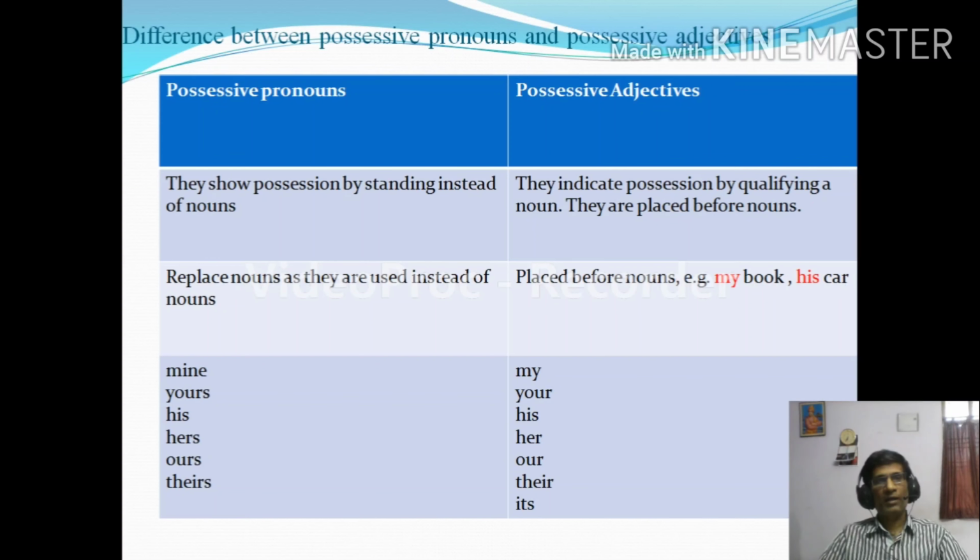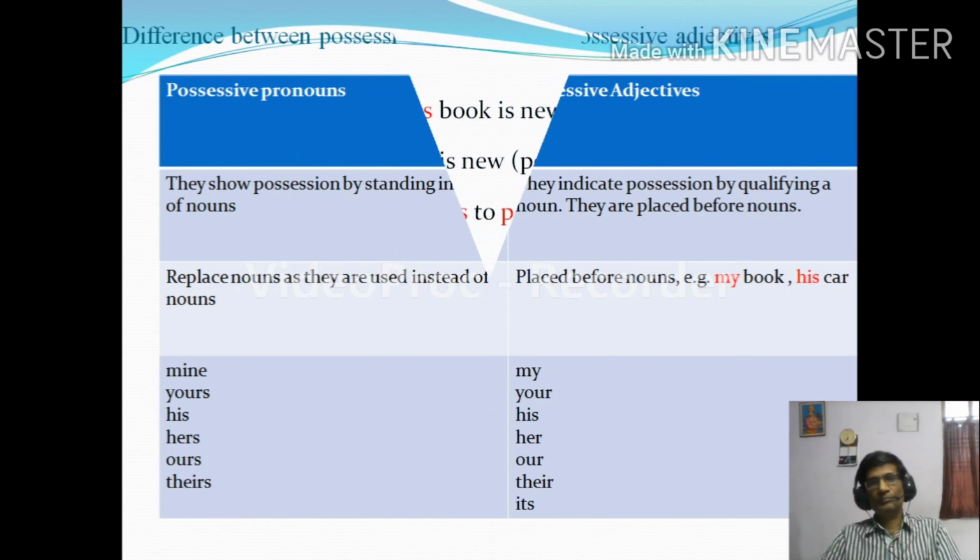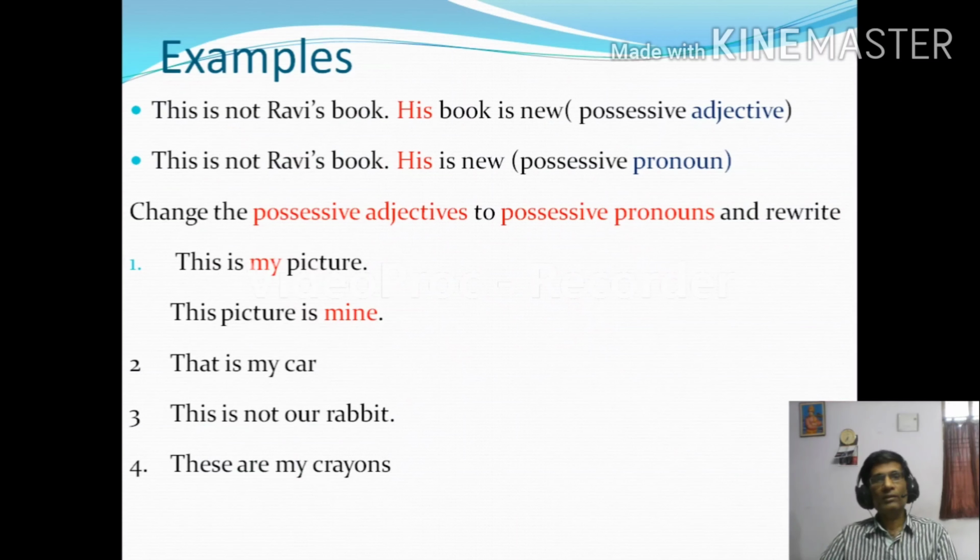So here I have given you the list of possessive pronouns and possessive adjectives. Mine, yours, his, hers, ours, theirs, possessive pronouns; my, your, his, her, our, their, its, possessive adjectives. So I have given you some examples for possessive adjectives and possessive pronouns. These examples will help you to understand the difference very well.